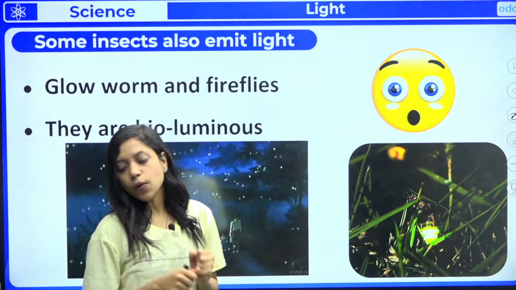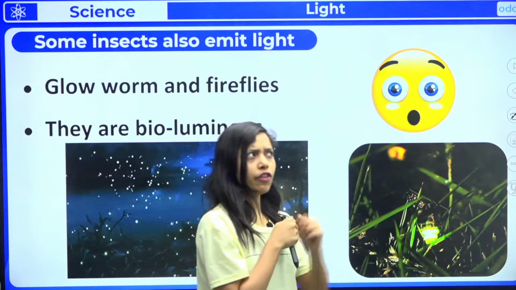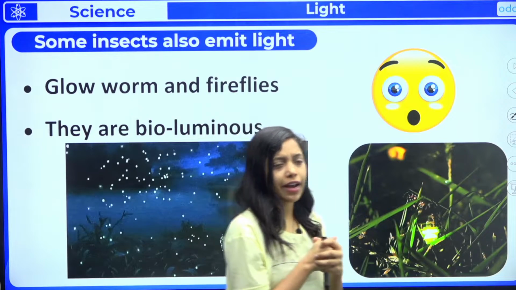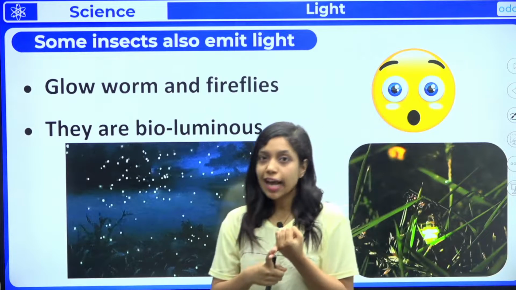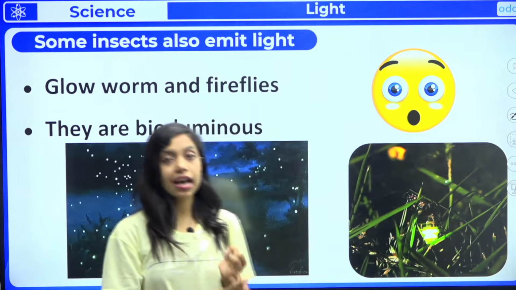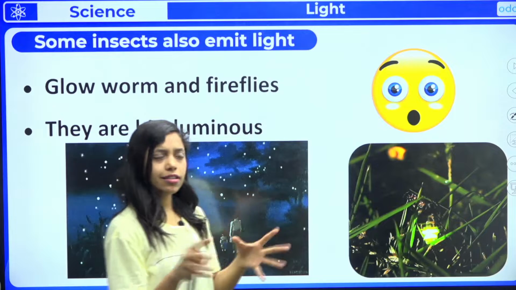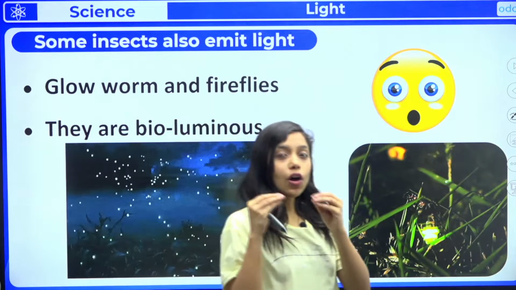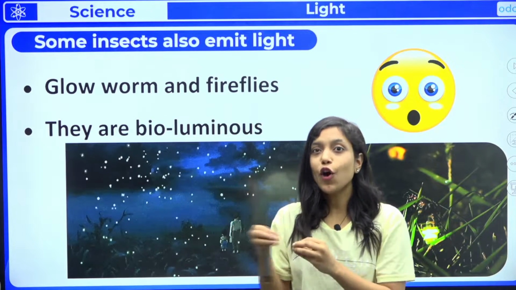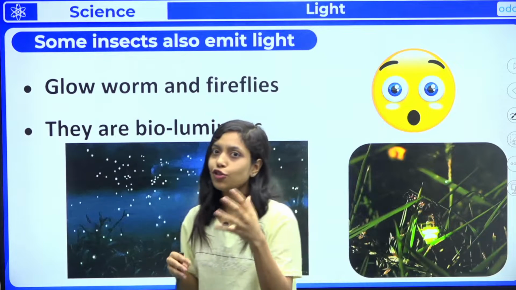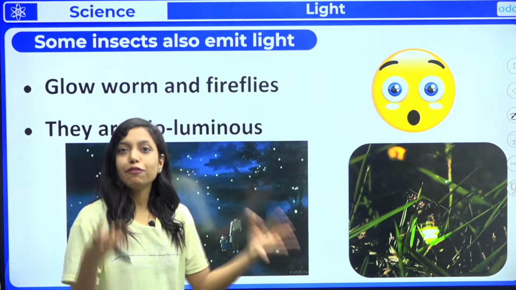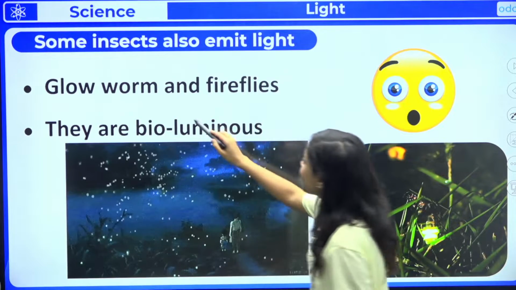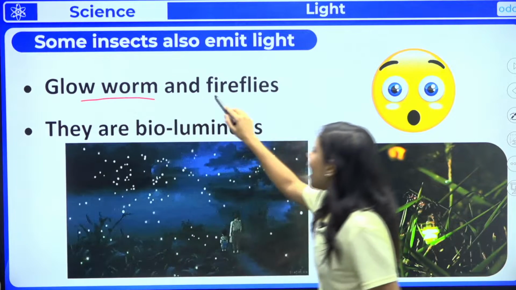Chalo then. Now let us go for some more natural sources of light. So in natural sources we have seen all non-living things, right? Sun is natural source of light, stars are natural source of light. This is fine, but do you know some organisms are also, living organisms are also natural source of light. Some organisms can emit the light, can give out the light, okay. So that is nothing but glowworms and fireflies.